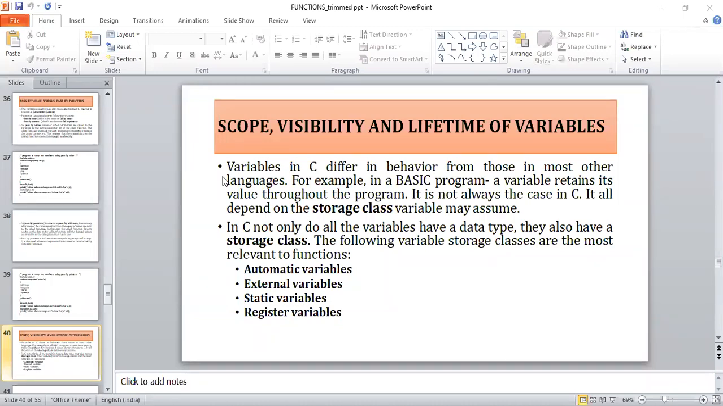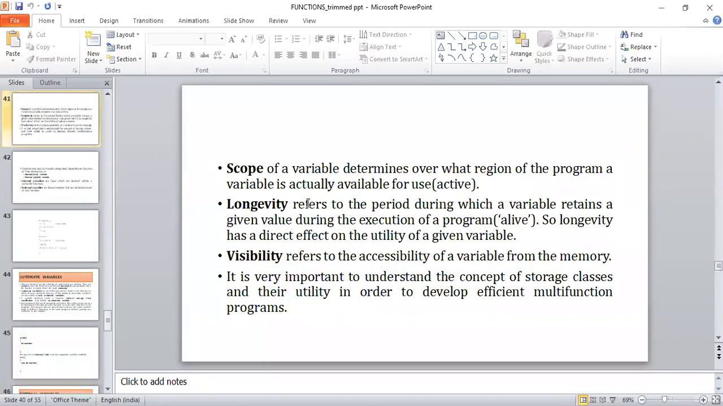Automatic variables, external variables, static variables, and register variables. So these are the four different storage classes. Next, we will see the meaning of scope of a variable. Scope is nothing but over what region of the program the variable is actually available for its usage.